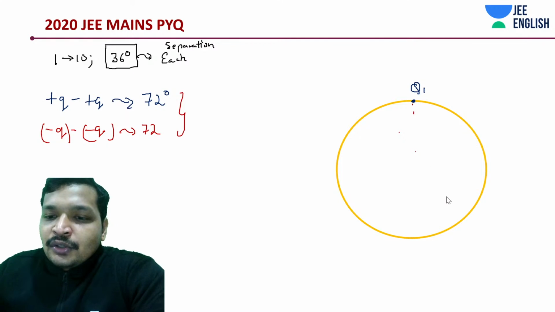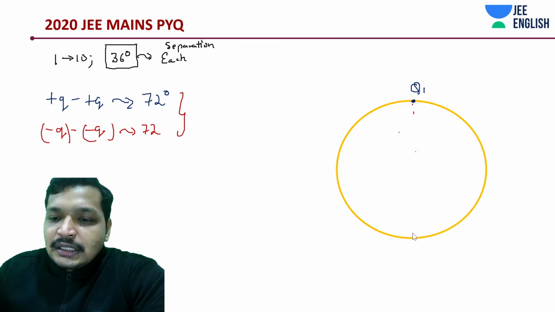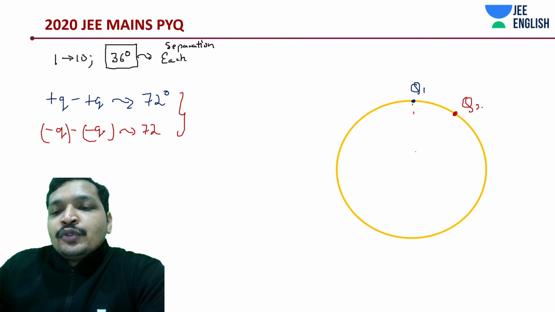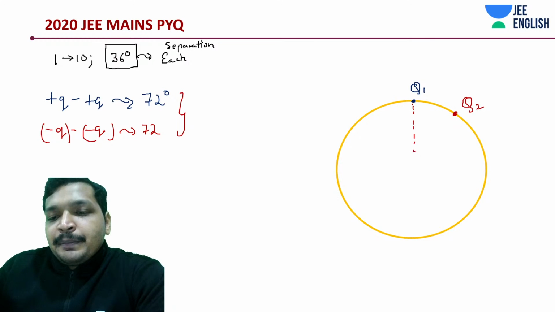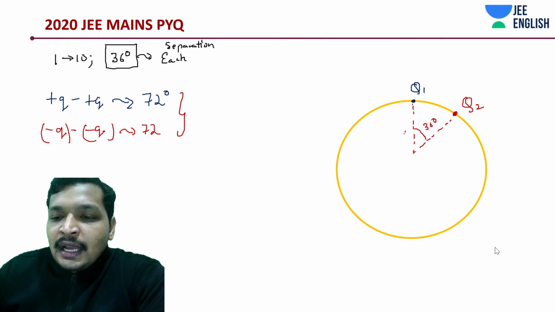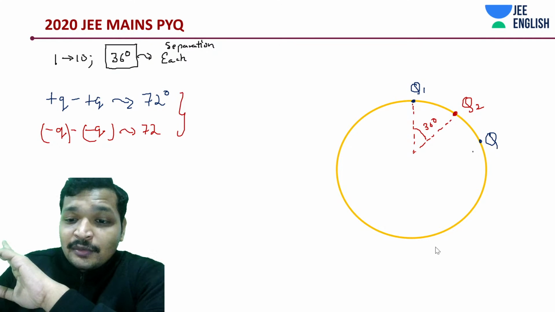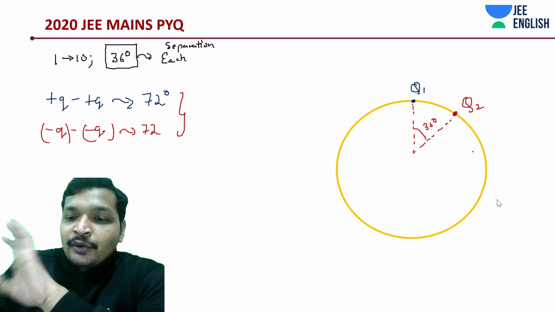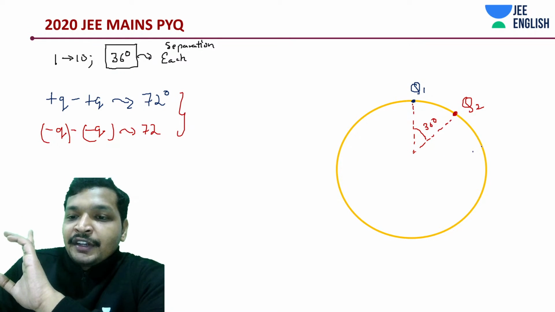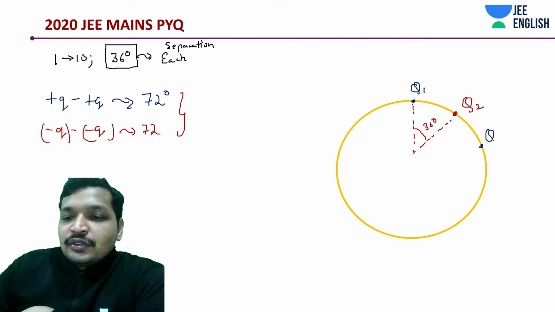Okay, let me do a thing. Let's go step by step and do this. This should be Q2. Separation is going to be how much? 36 degrees. Then we would have again Q3, 108 degrees. So we have crossed almost this point. We have to understand everything in terms of angular separation. If our drawing is well, okay, 72 degrees, so that's less than 90 degrees. It's going to be Q3.